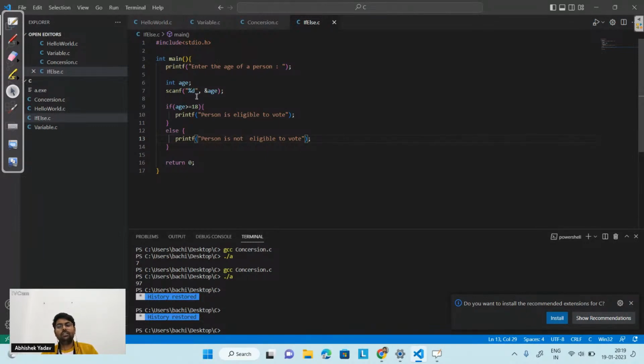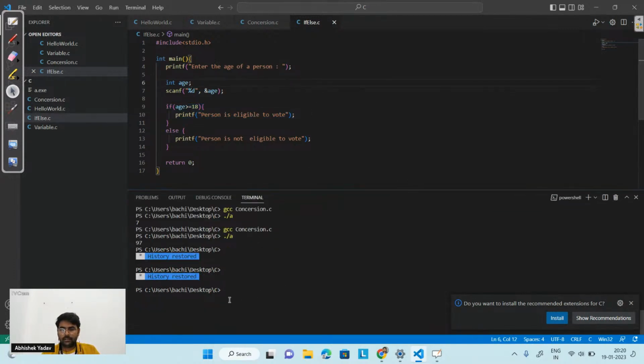So basically I have to skip either this part of the code or this part of the code according to the condition, right? So I am going with the if else. Why am I going with the if else? Because I have two options and I have to choose only one option among them. So I have saved the program. Let's run the program.